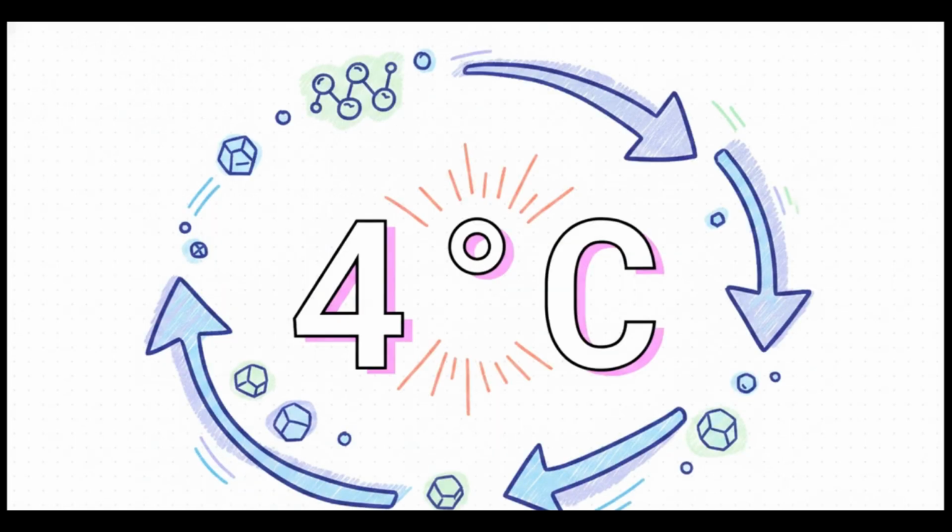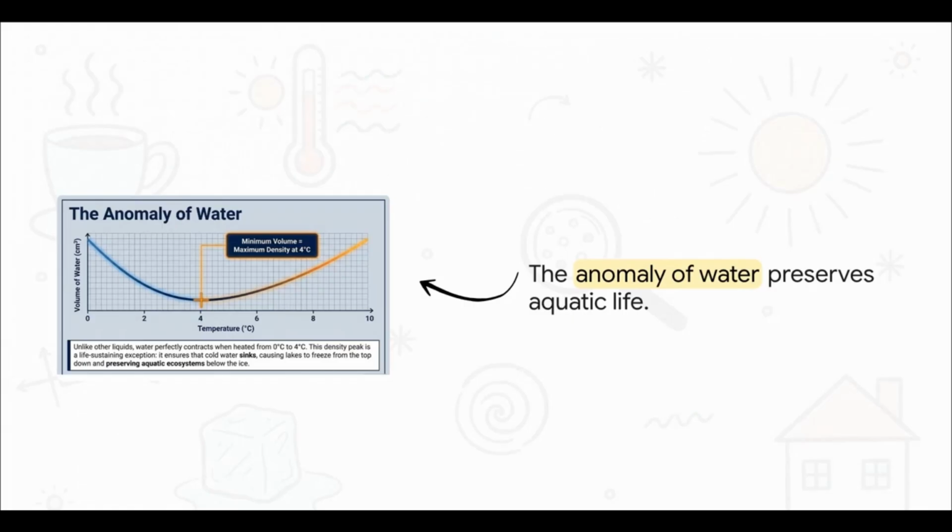But you know, nature absolutely loves to throw us a curveball, and in this case, that curveball happens at exactly 4 degrees Celsius. We call this the anomaly of water. Look, almost everything in the universe expands as it gets hotter, right? But water is special. Unlike pretty much any other liquid, water actually contracts when it's heated from 0 degrees up to exactly 4 degrees Celsius. It hits its absolute minimum volume, which means it reaches its maximum density right at that 4-degree mark.